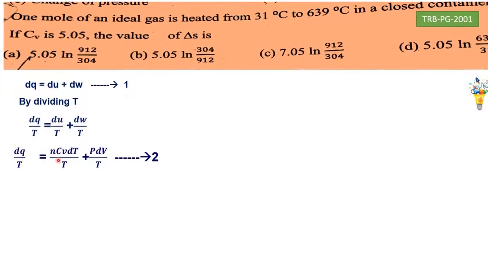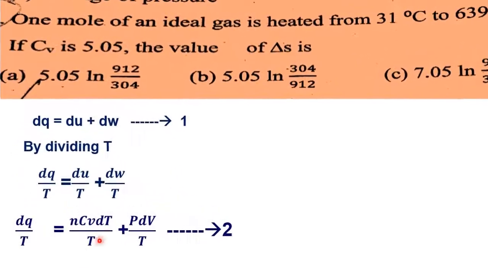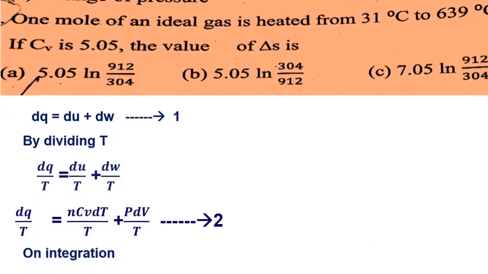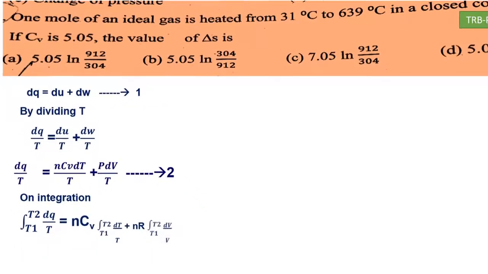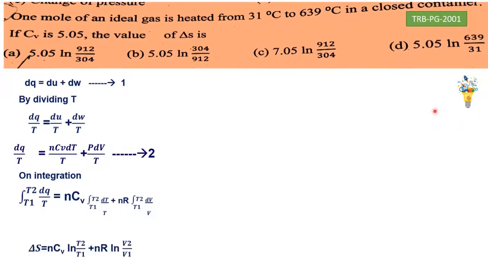It is obtained by the formula nCv dT. So dS is equal to nCv dT divided by T, and work is the pressure-volume work PdV. On integration, with the limits, you get nCv dT by T and nR dV by V.